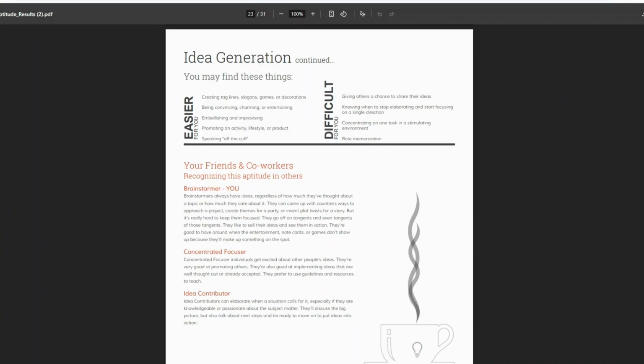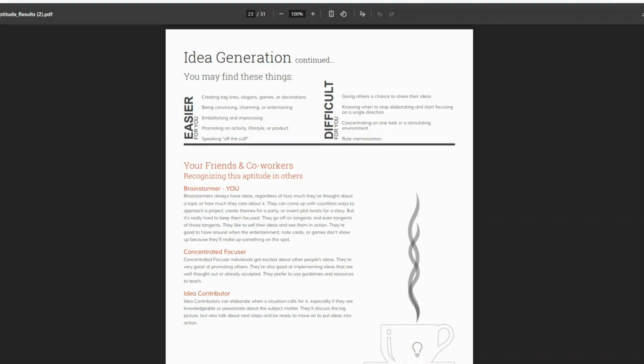So, for example, if you were writing this, you might write something like, in the idea generation category, my aptitude is brainstormer. I really enjoyed reading your post and hearing how you approach the idea development as a concentrated focuser. You mentioned it's easy for you to pick out one strong idea and refine it.